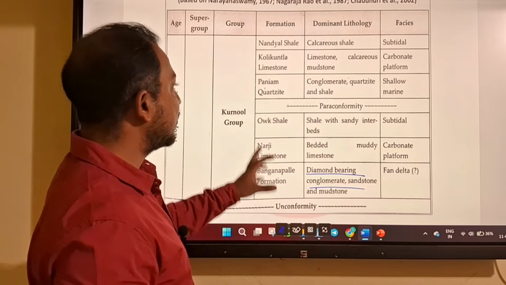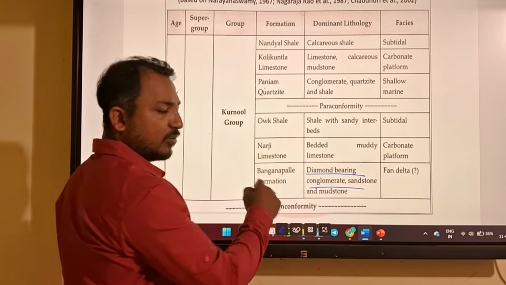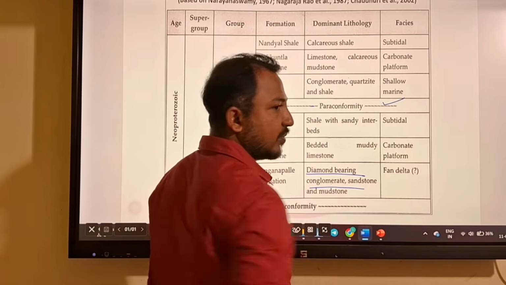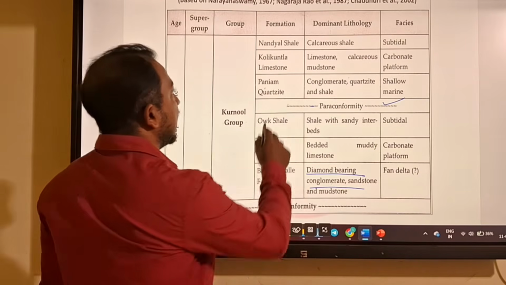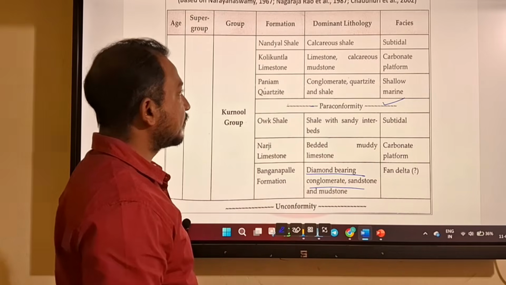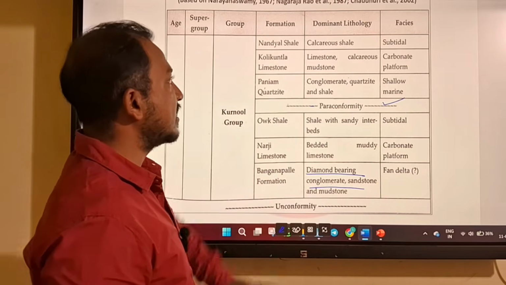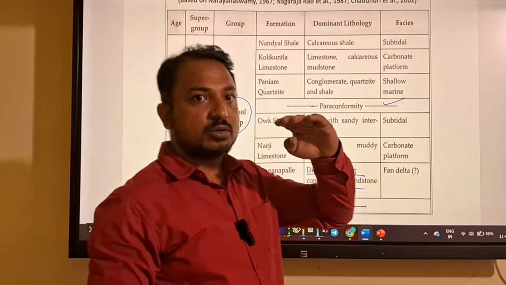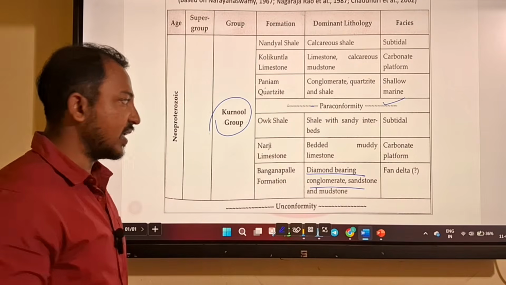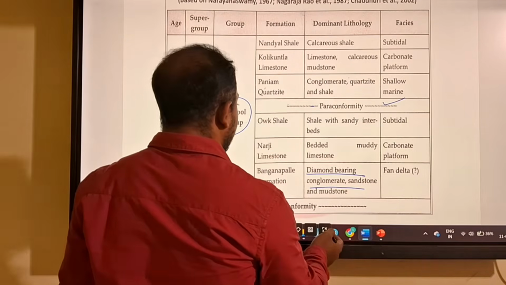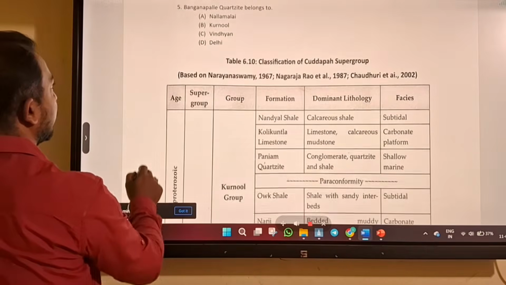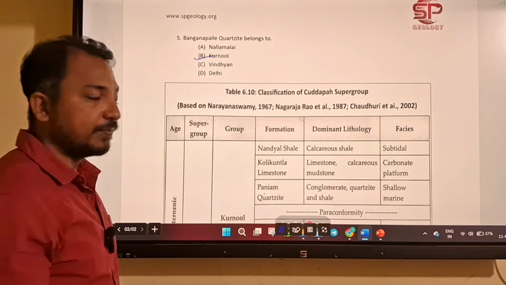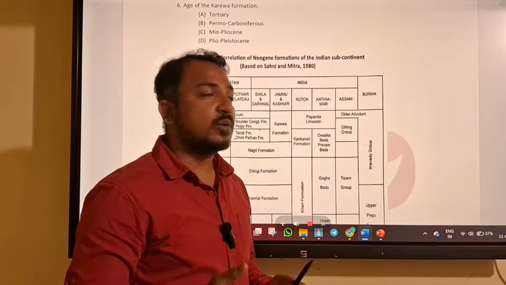So Banganapalli formation, Narji limestone, Auk shale, that is our lower Kurnool group, you can say. Then it is separated by paraconformity. It is also important. Then the upper part has Paniam quartzite, Koilkuntla limestone, and Nandyal shale. So this Kurnool group is deposited above the Kadapa supergroup, or it belongs to the Kadapa basin, you can say. So our answer will be Kurnool group.